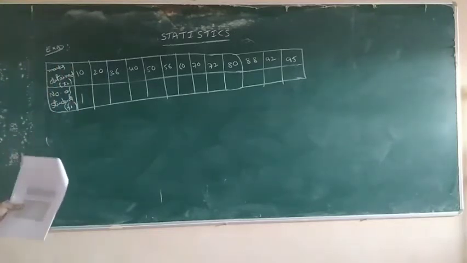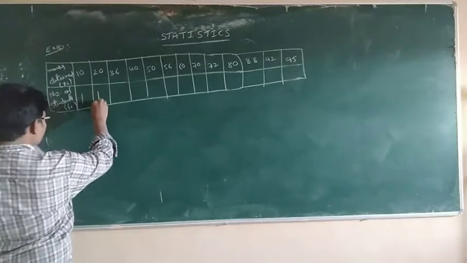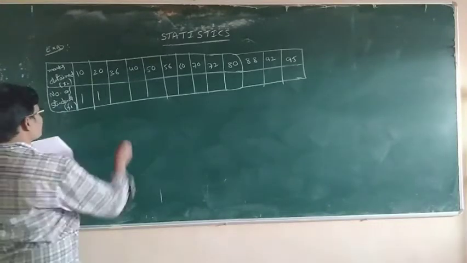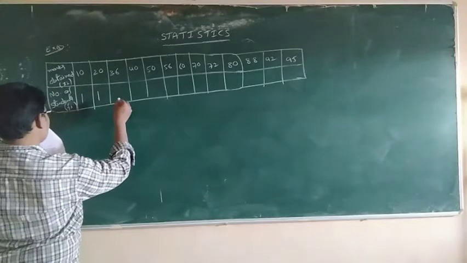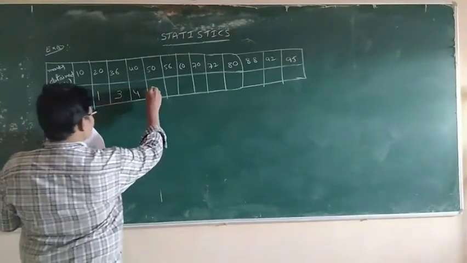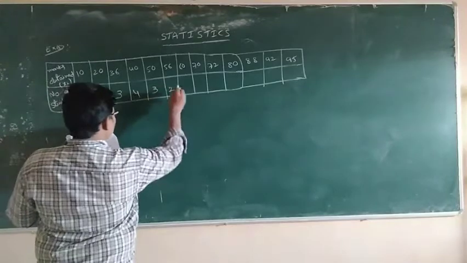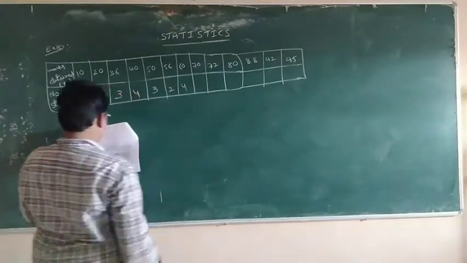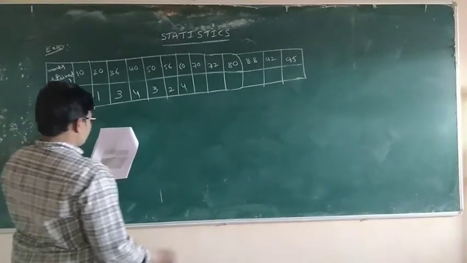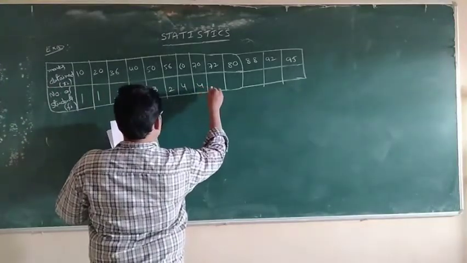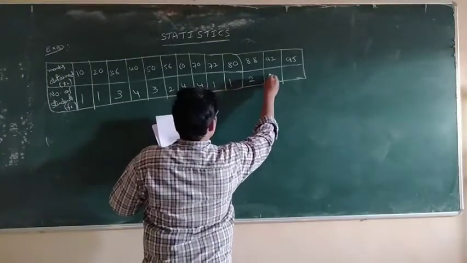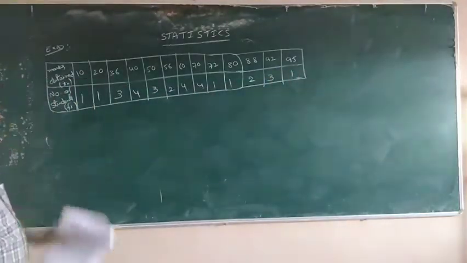Next, 20 marks, 1 student. 36 marks, these two students failed. 36 marks, how many students? 3. 40 marks, 4 students. 50 marks, 3 students. 56 marks, 2 students. 60 marks, 4 students. 70 marks, 4 students. 72, 1. 80, 1. 88, 2. 92, 3. 95, 1. So this is the table.